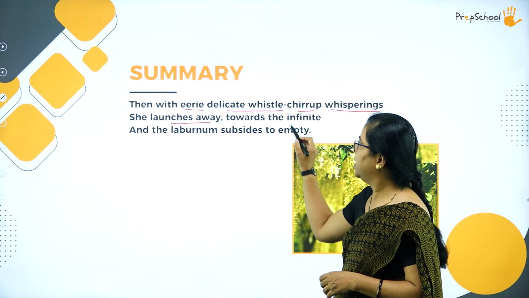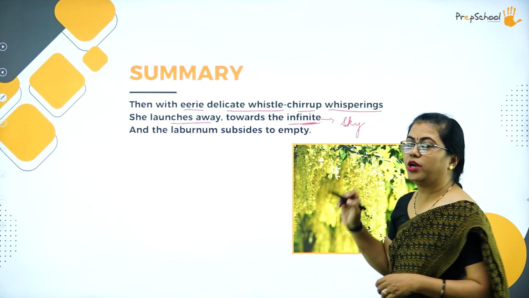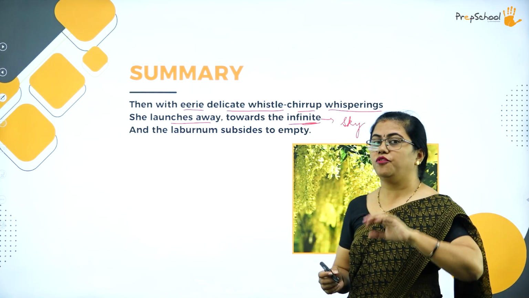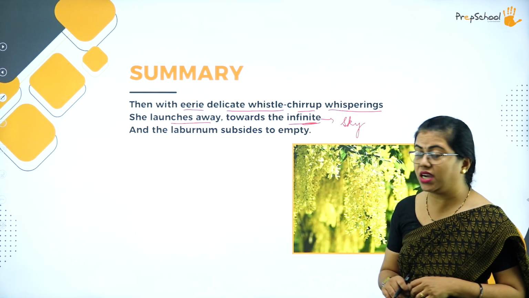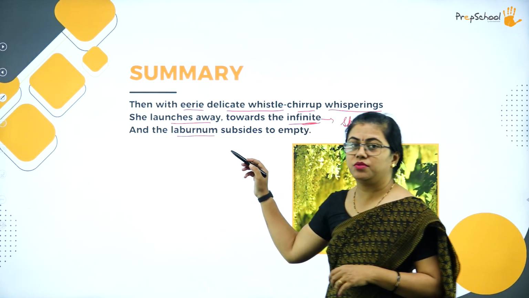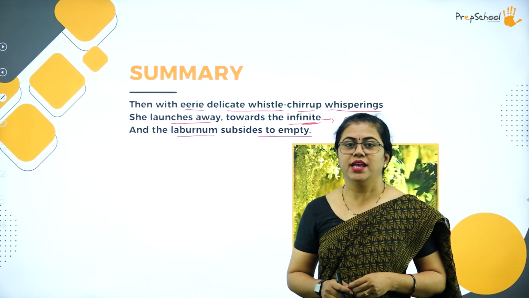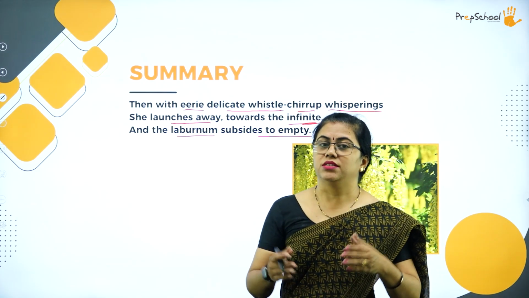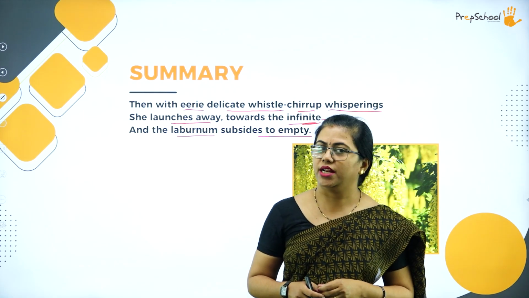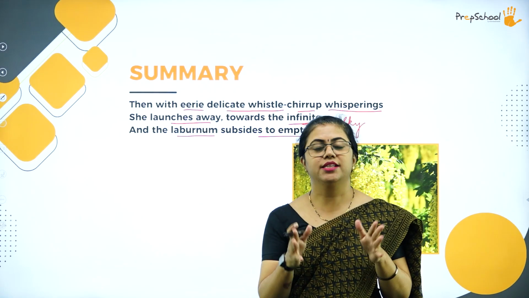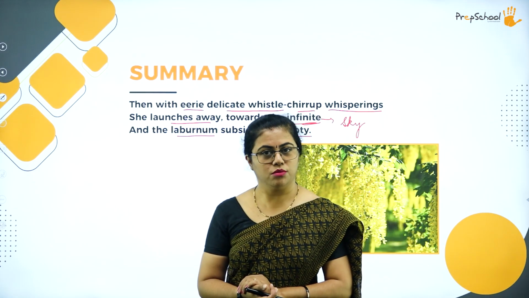Towards the infinite, infinite is nothing but the sky. The poet is referring to the sky. So she flies towards the sky, and the laburnum subsides to empty again. This tree, the laburnum tree, comes back to empty, meaning again that same silence it has come back to. Till the bird was there, it was full of life. Again, when the bird has left, it has lost its life. In the sense, it has lost that liveliness with which it was moving.